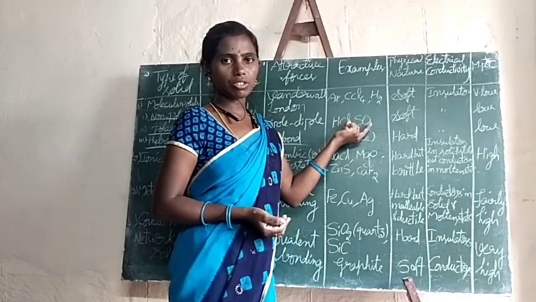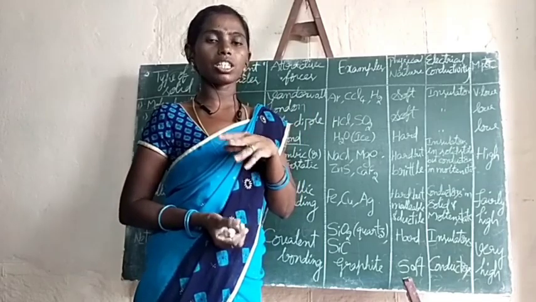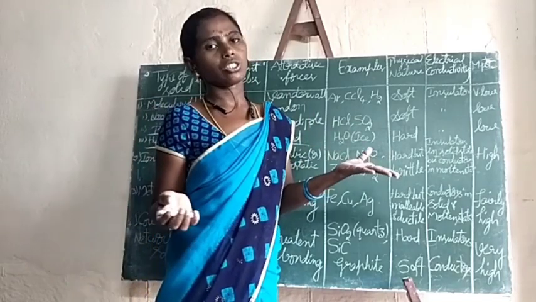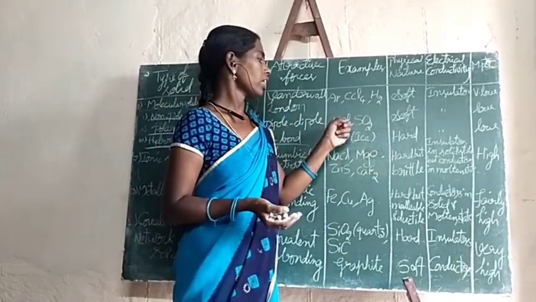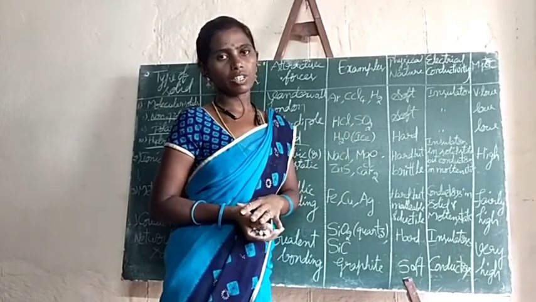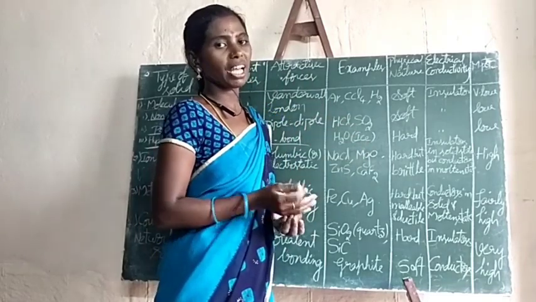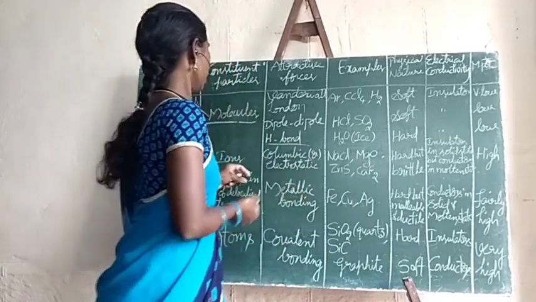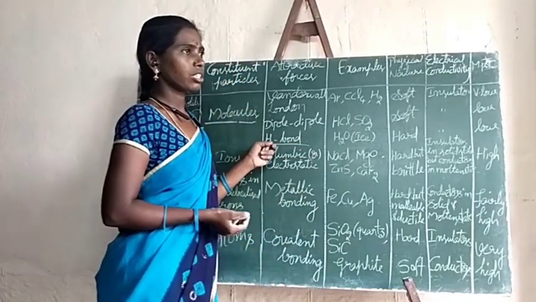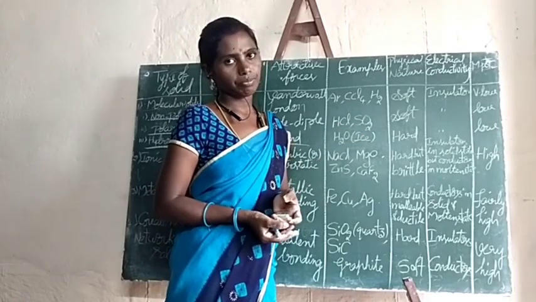Those are the examples for polar covalent molecules. It means the electronegativity difference between the constituent atoms will be large. When it is large, then only the bond pair of electrons will shift towards the more electronegative atom, and partial negative and partial positive charges will form, as we discussed already. Next, among hydrogen bonded molecular solids, the best example is water in the form of ice.